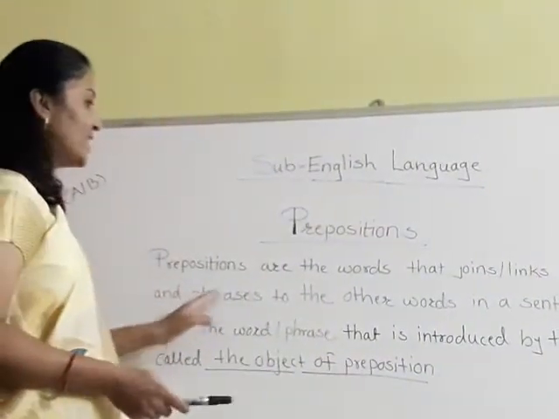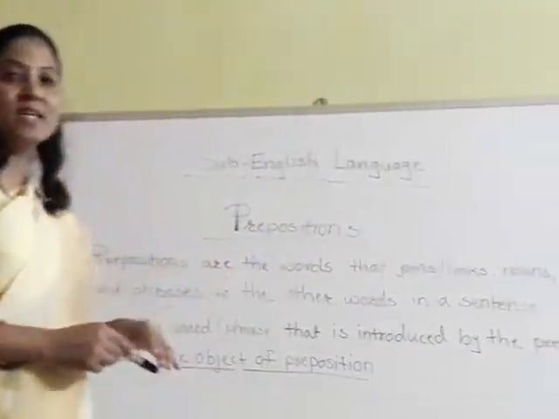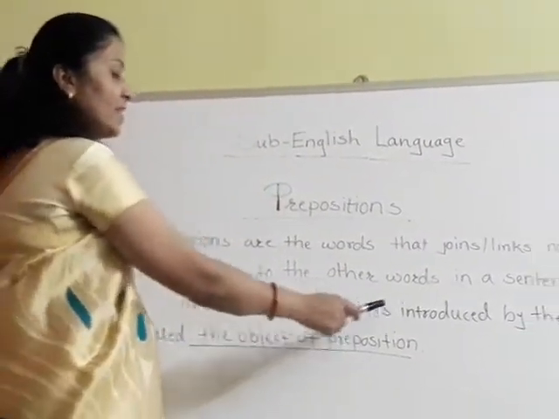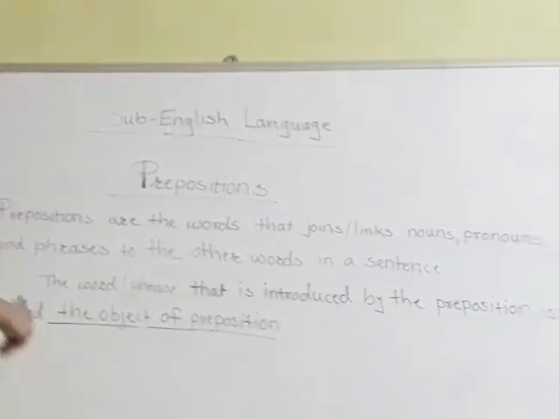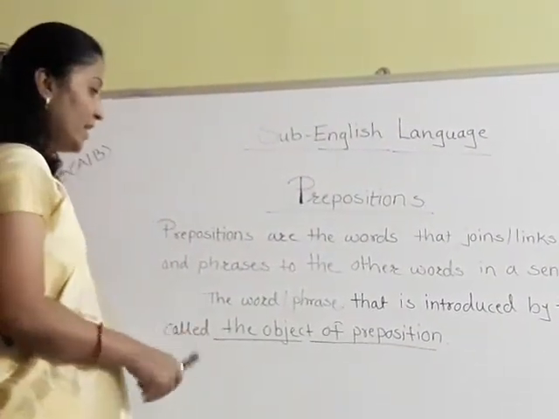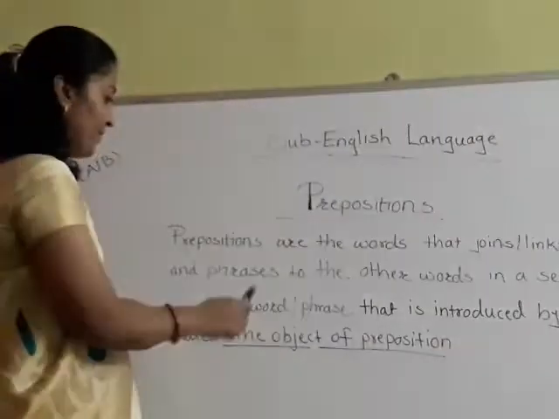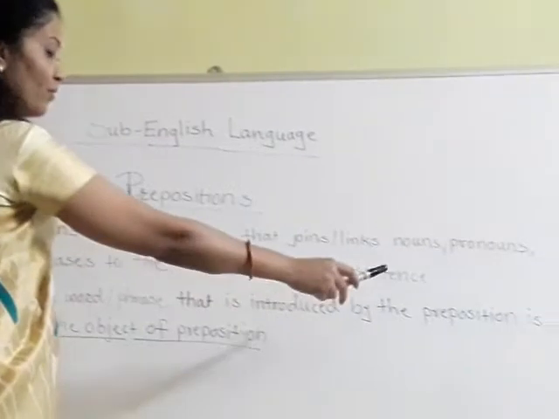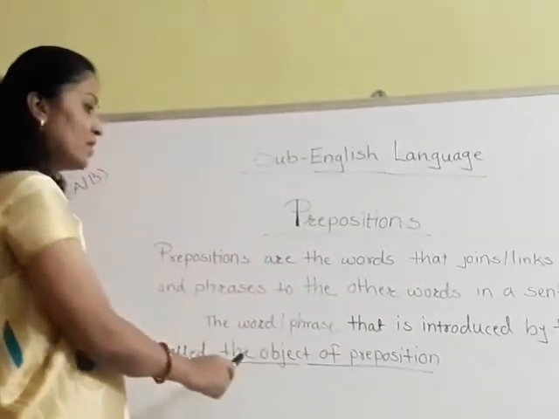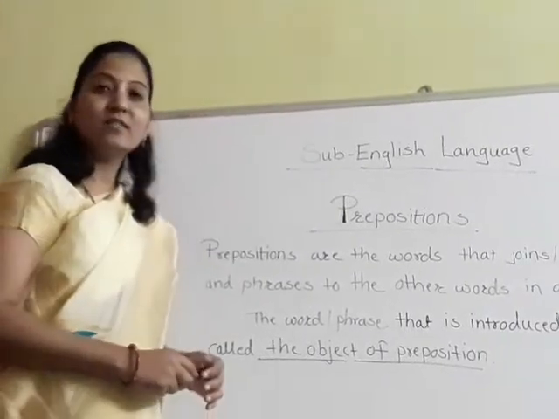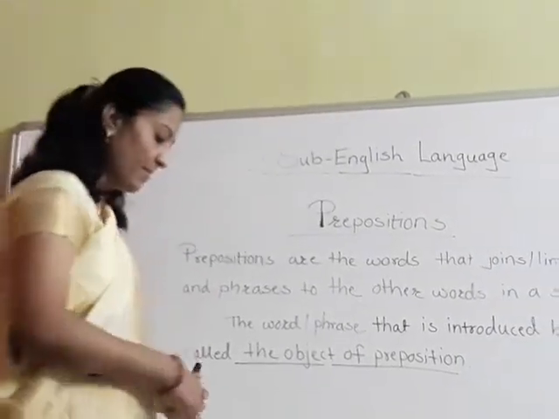And phrases to the other words in a sentence. Now the word or the phrase that is introduced by a preposition is called the object of the preposition. Once again, I am repeating: the word or the phrase that is introduced by the preposition is called the object of the preposition.